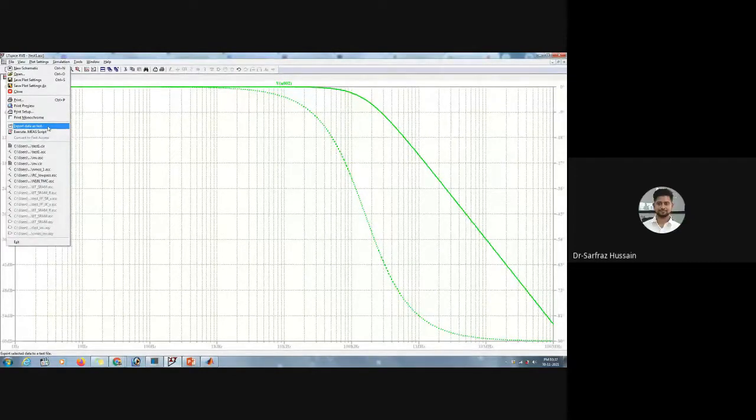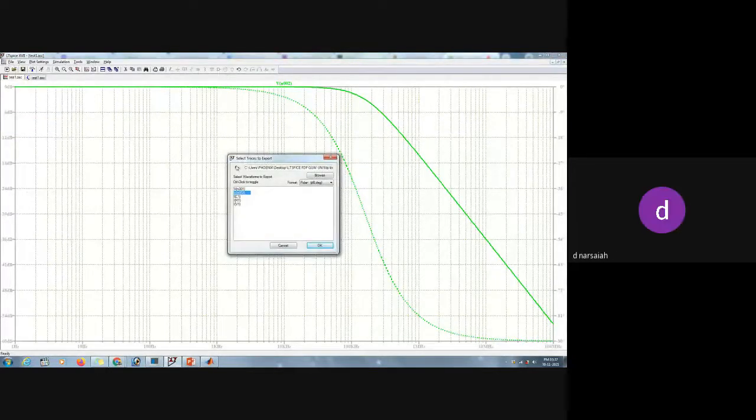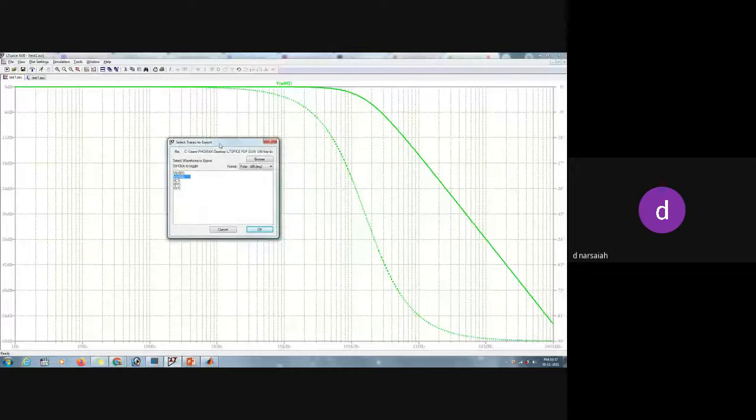Okay, so I can click on this one, Export Data as Text. Once I click that, we'll get a particular window like this, and we can choose whichever data we want to save. We can just choose from this one. Suppose I want only this data, that is this output data. I click on this one and click on OK.